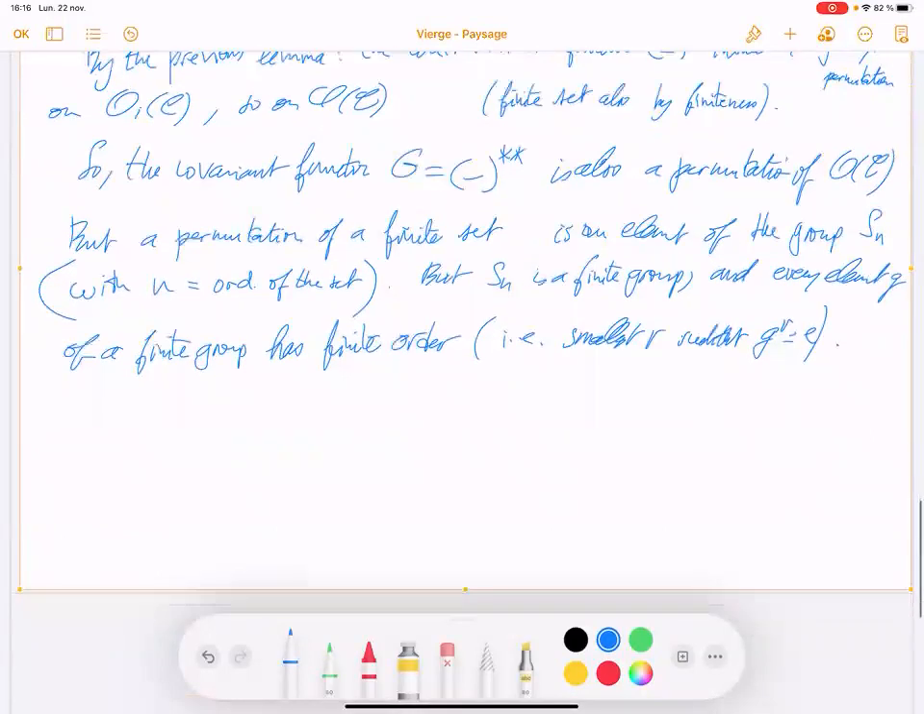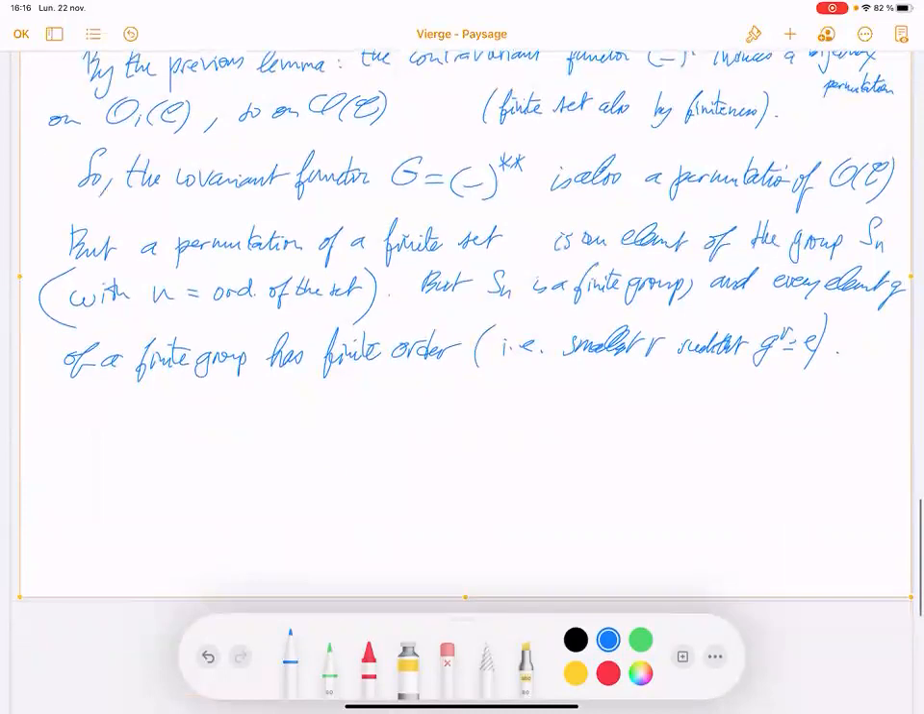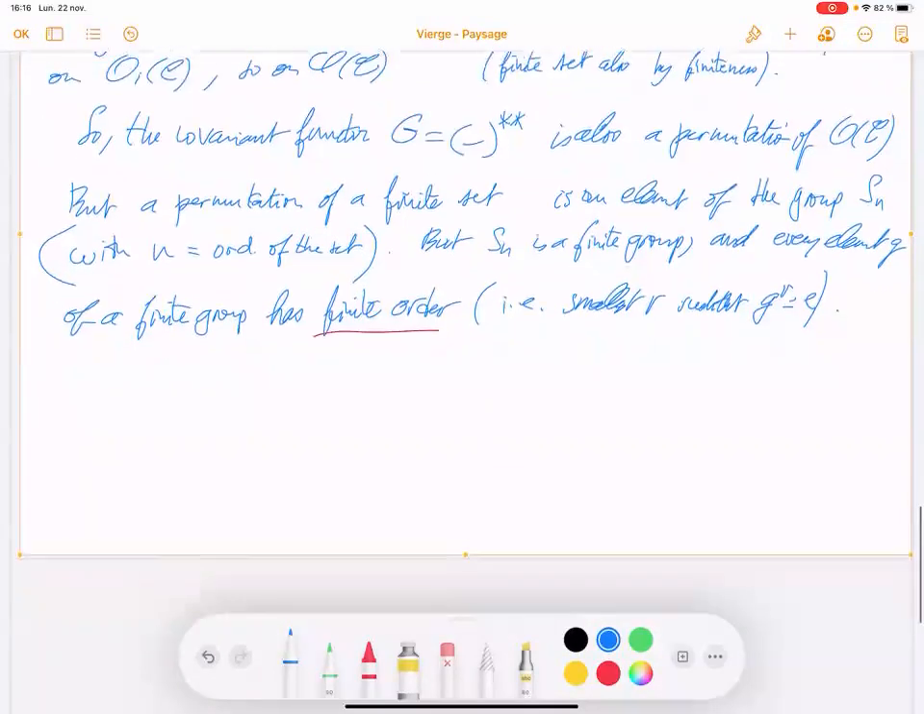In particular, g^n factorial, where n factorial is the order of this group, is equal to e, the neutral element. So it's of finite order. In particular, then there exists r